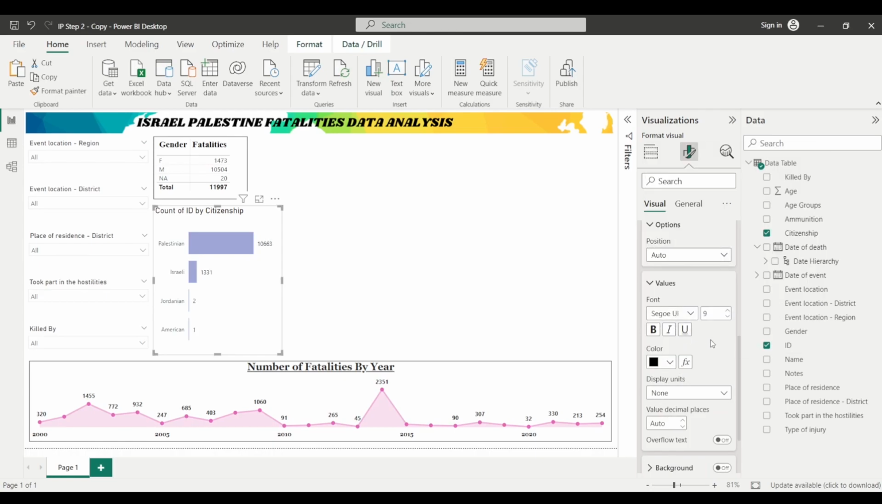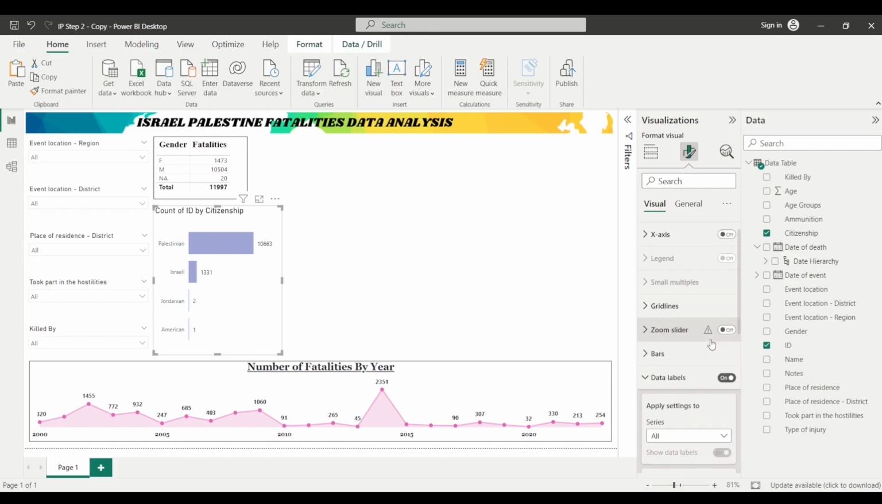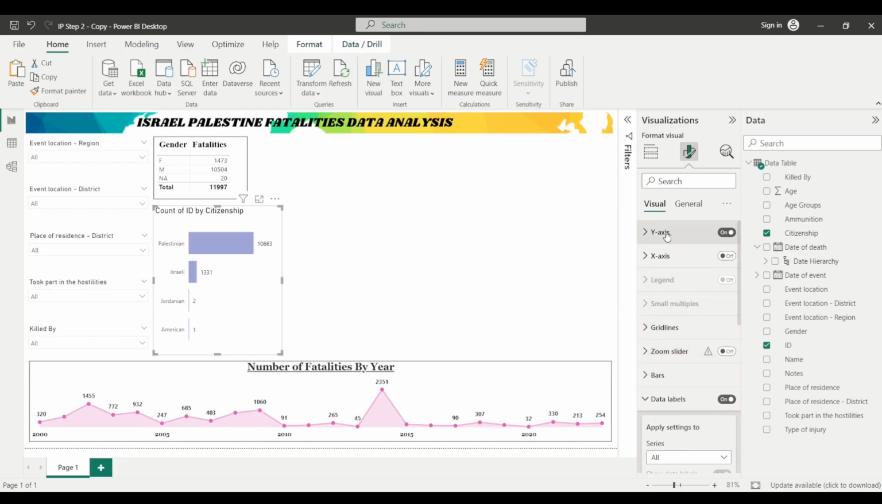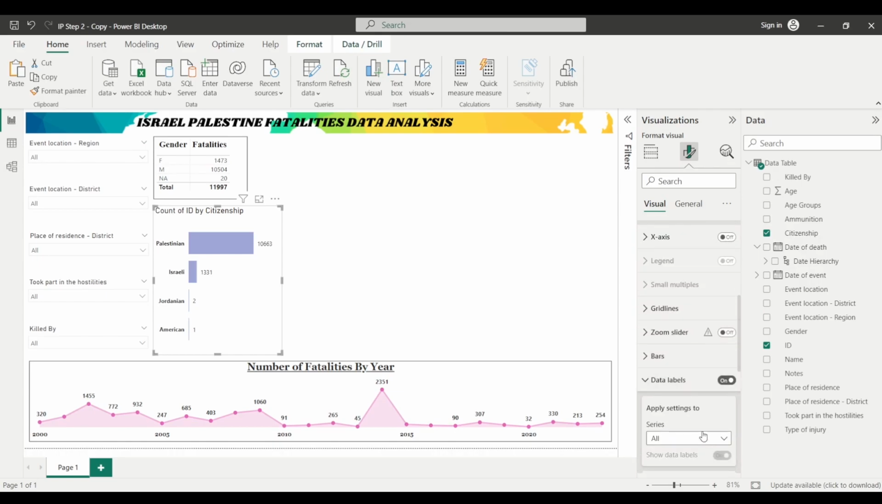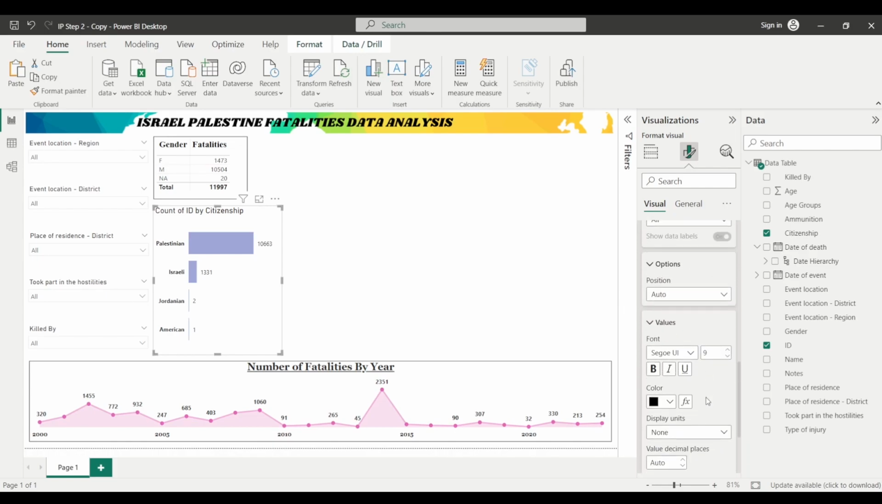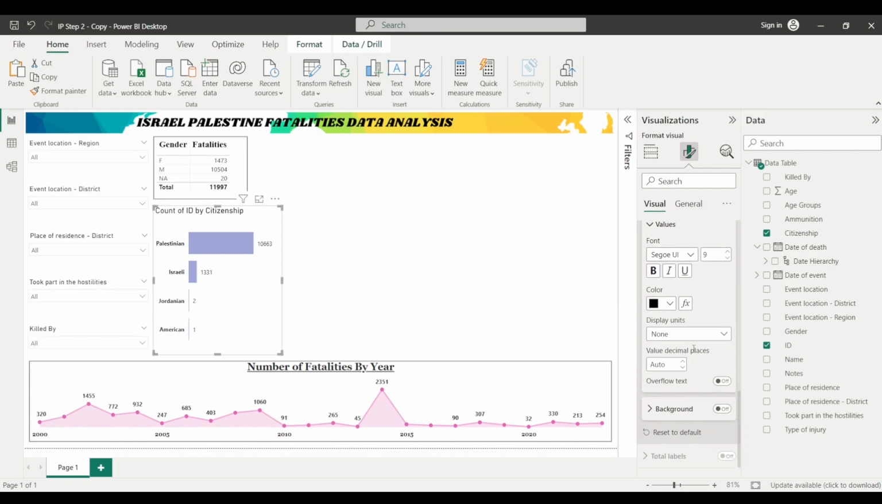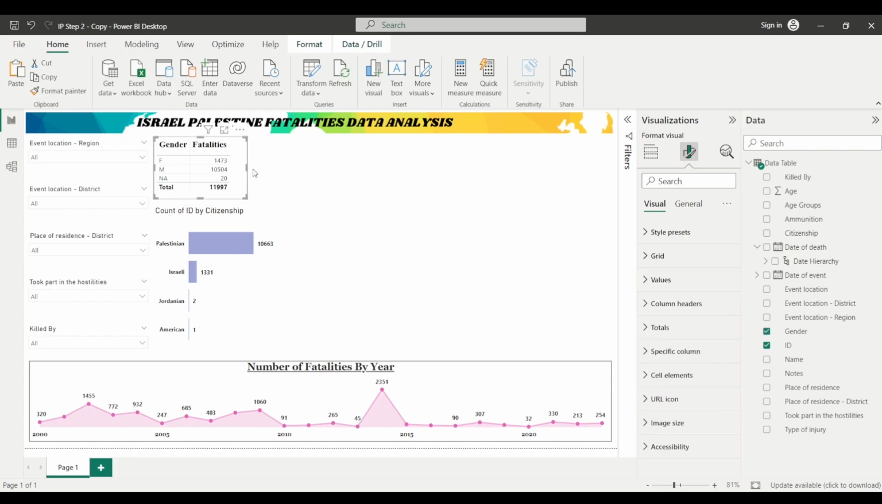Let's keep it black. Similarly, for the data that is being represented along the y-axis, let's keep the color black. Let's keep it bold as well. And similarly for the values also, the data label, sorry, we will change that also to bold. Right. So I think it's readable now. You can further resize this chart.